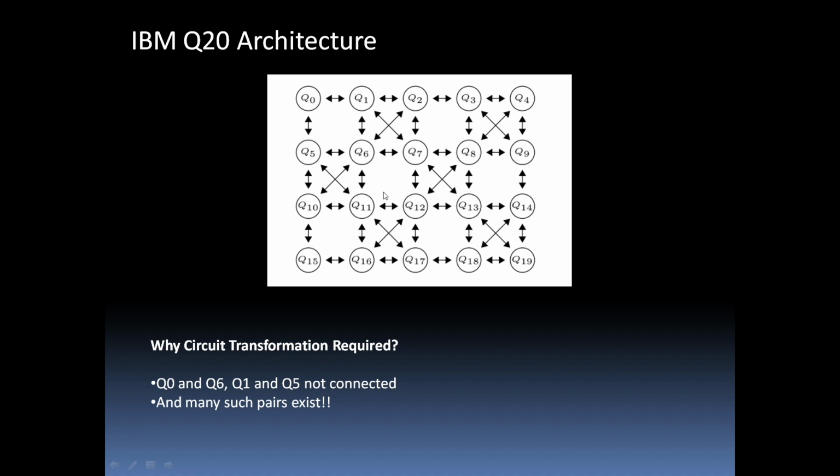Now we have to notice a few points here very carefully. From this figure, we can see that qubits Q0, Q1 are connected with this kind of arrow, and Q1, Q2 are connected, similarly Q1, Q7, Q2, Q7. But you see that Q0, Q6 and Q1, Q5 are not connected, and many such pairs exist, like Q11, Q15, they are also not connected, right?